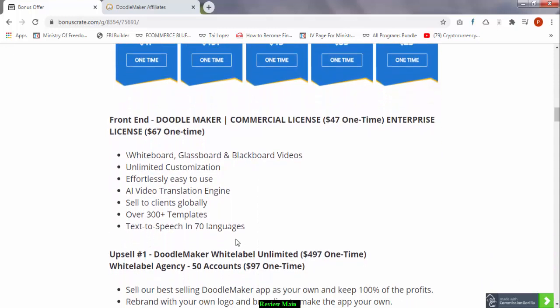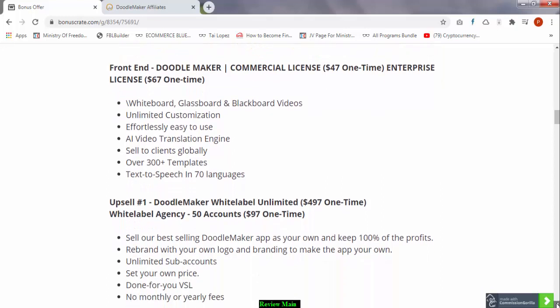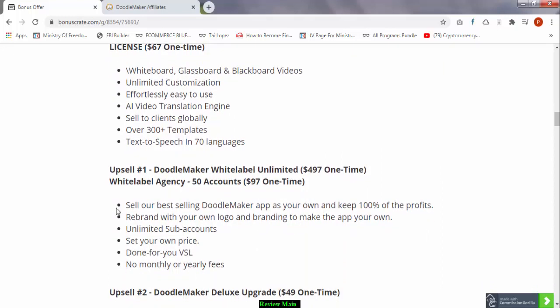The front end Doodle Maker, of course I told you this, and now the white label is going to cost you, I'll just read the description. Sell your own best-selling Doodle Maker app as your own and keep 100% of the profits. Rebrand with your own logo and branding to make the app your own. Unlimited sub accounts, set your own price, done for you VSL, and no monthly or yearly fees. This is your upsell number 1.